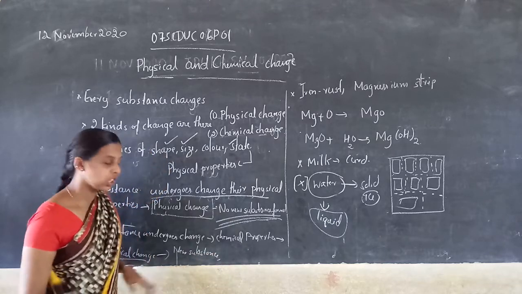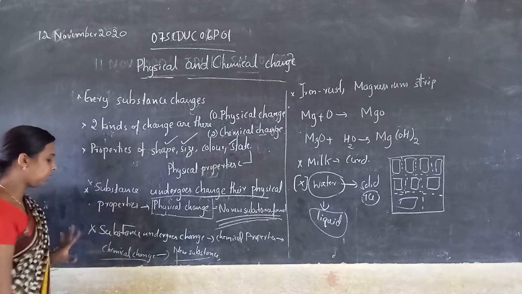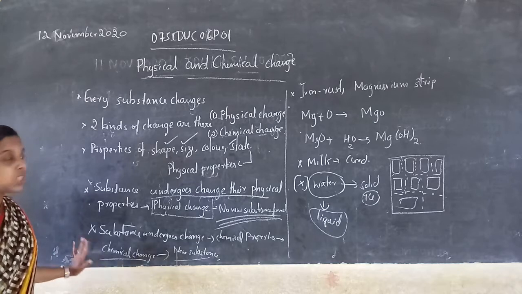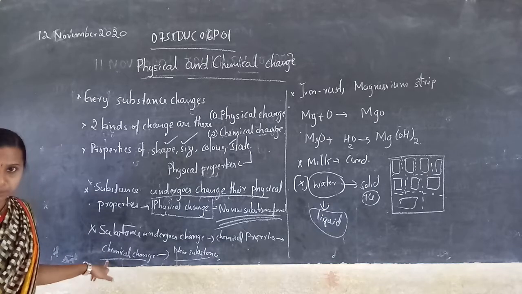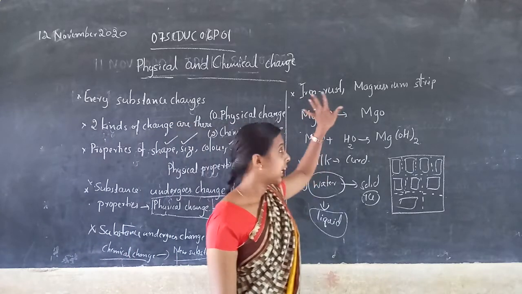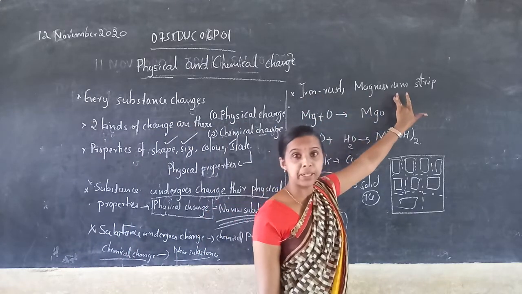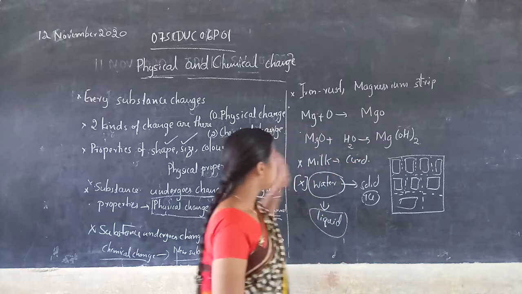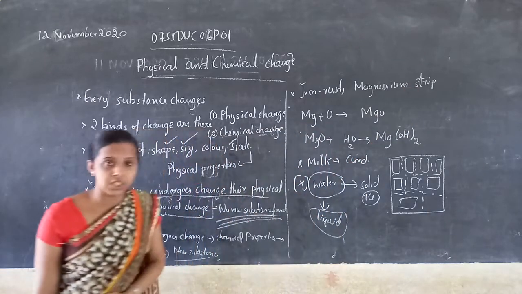So when a chemical change occurs, a new substance is formed. Let's start with examples of chemical change. The first one is iron rust. What is this? Iron rust. The second one is the magnesium strip. So I am taking the magnesium strip first.